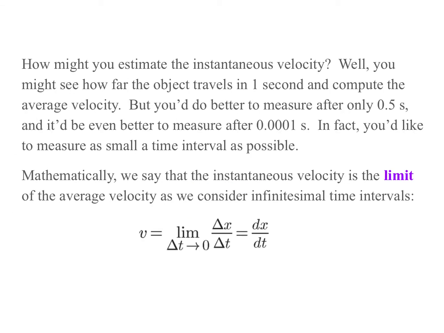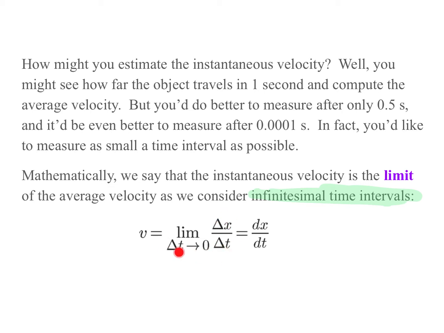How might you estimate the instantaneous velocity? Well, you might see how far the object travels in 1 second and compute the average velocity that way. But you'd do better to measure after only half a second, and it'd be even better to measure after only, say, 1/10,000th of a second. In fact, you'd like to measure as small a time interval as possible. Mathematically, we say that the instantaneous velocity is the limit of the average velocity as we consider infinitesimal time intervals. In other words, as the delta t becomes very, very tiny. And we see that in notation here, the instantaneous velocity v is the limit as the delta t's approach 0 of this ratio.